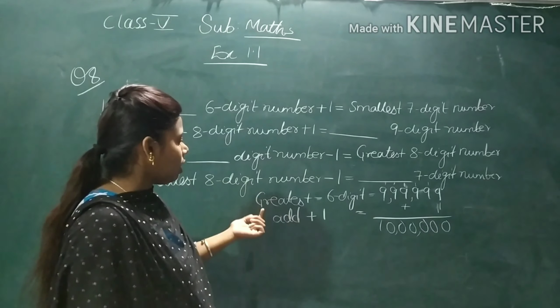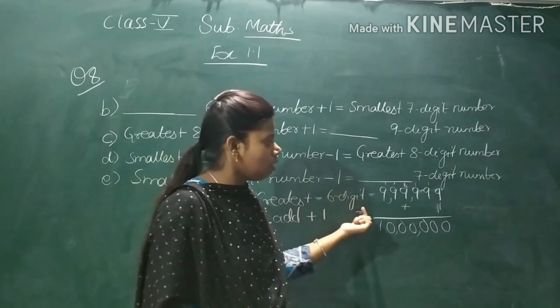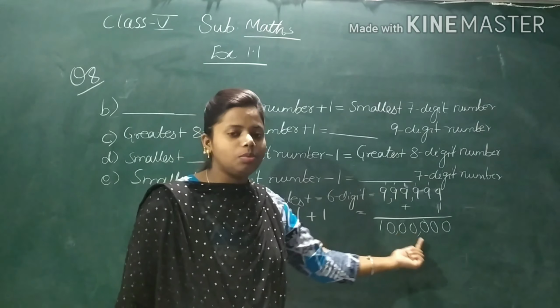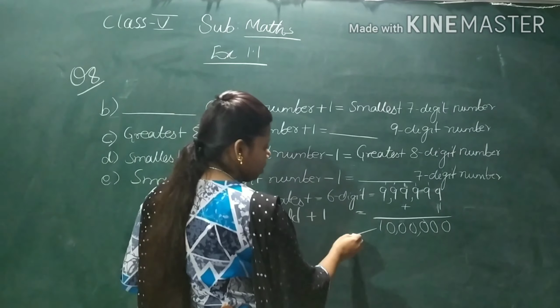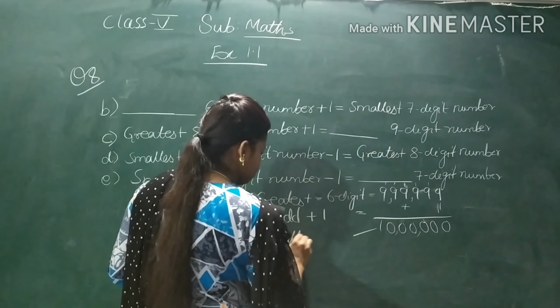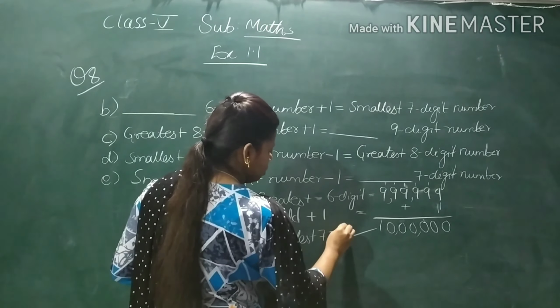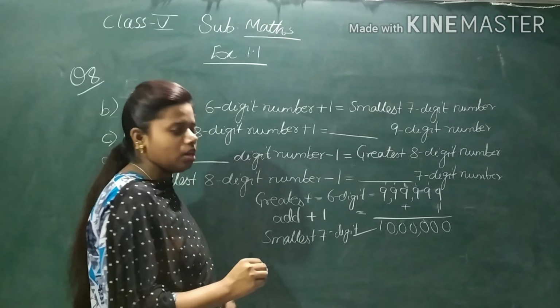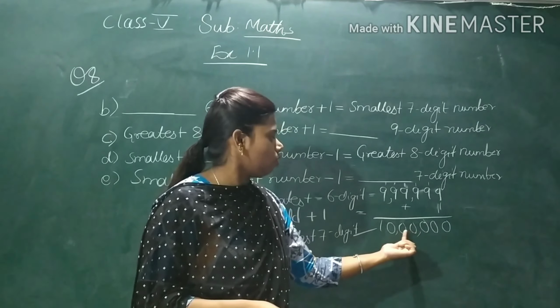So at first, what I have written? Greatest 6-digit number. I have repeated 9 6 times. Now by adding 1, what we have got is the smallest 7-digit number. Now see this, 1, 2, 3, 4, 5, 6, 7. Before, we had taken the 6-digit greatest number. But after adding 1, it has become the smallest 7-digit number. 1, 2, 3, 4, 5, 6, 7.